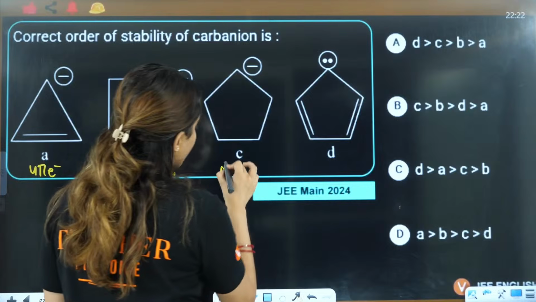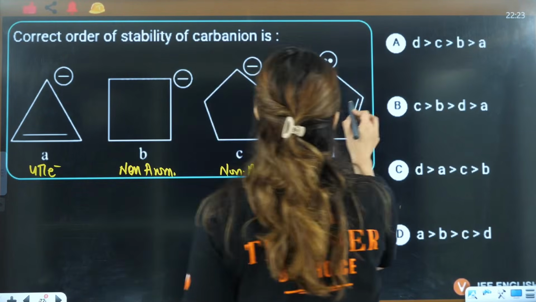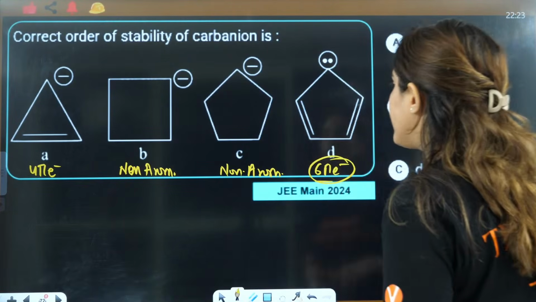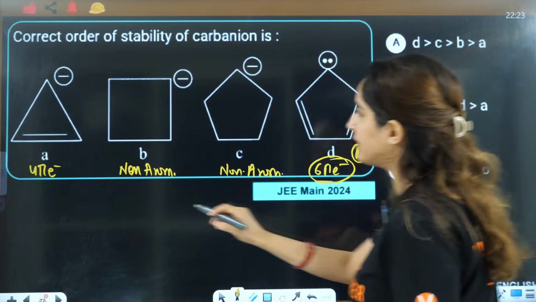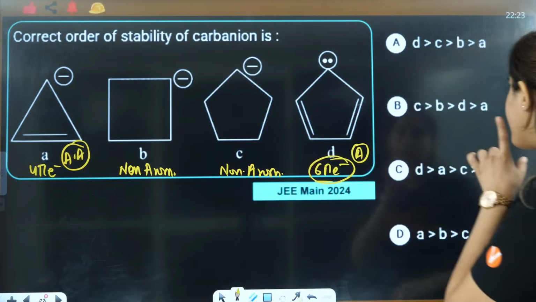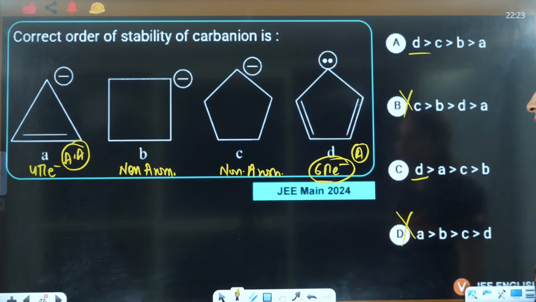This is also non-aromatic. This is 1, 2, 3, 4, 5, 6 pi electrons. So D will be aromatic. This is anti-aromatic. So D will be maximum stable and A will be least stable.